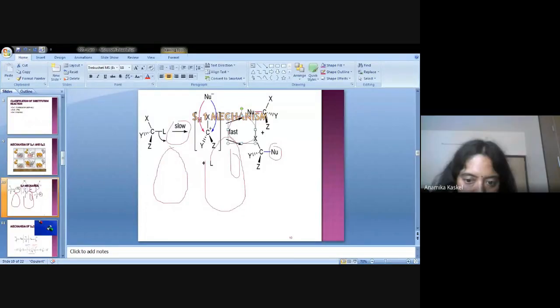Little bit correct. Very good effort, because transition state is very, very unstable. As transition state is very unstable, it is very difficult to trap the transition state, but we can easily trap the intermediate.